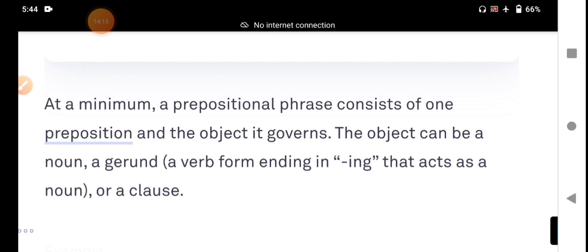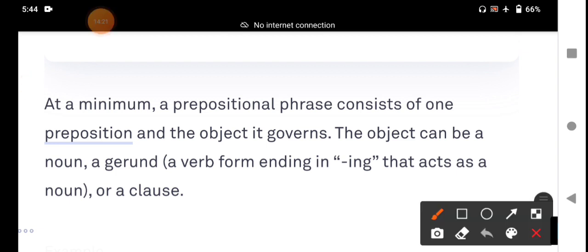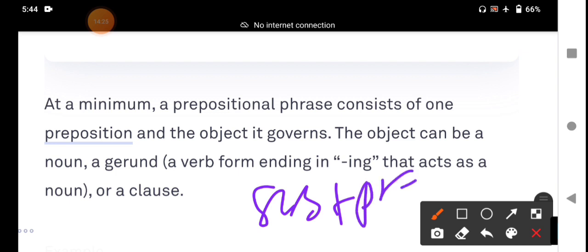It defines a specific person or thing. Prepositional phrase also does not contain a subject and predicate, my dear students. That is the prepositional phrase. A prepositional phrase is a group of words consisting of a preposition, its object, and any other words that modify an object.